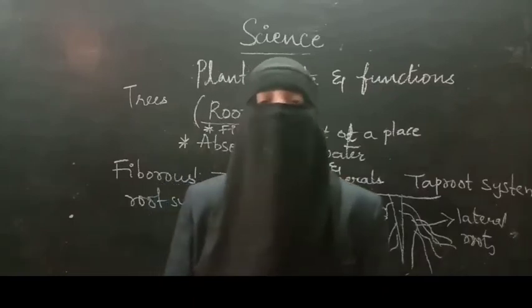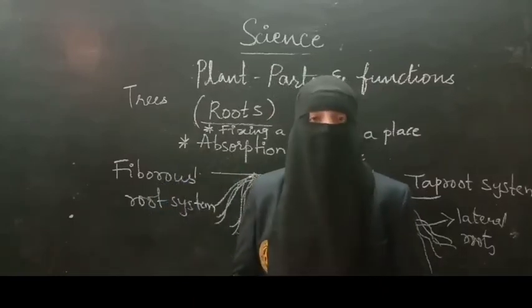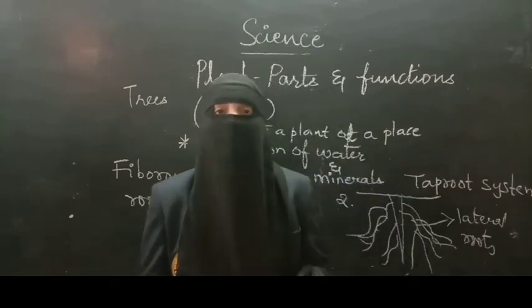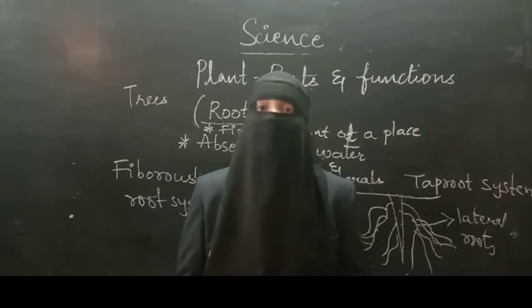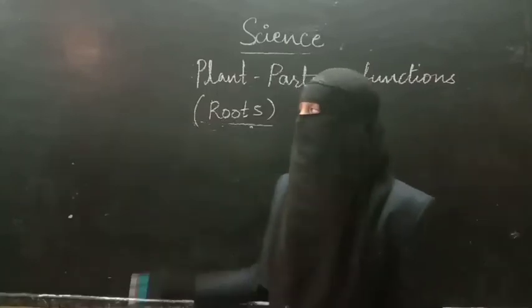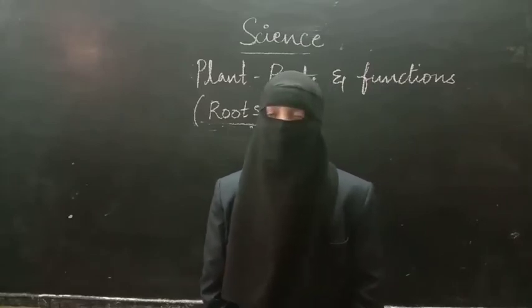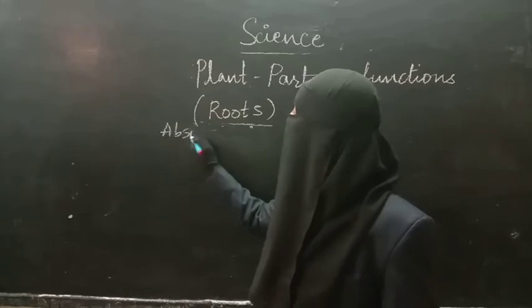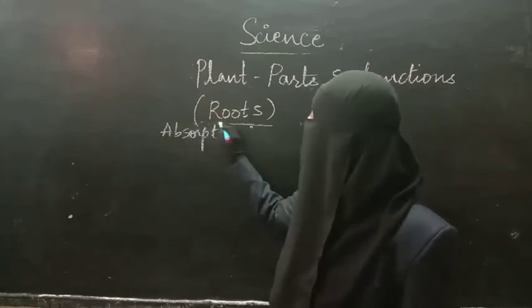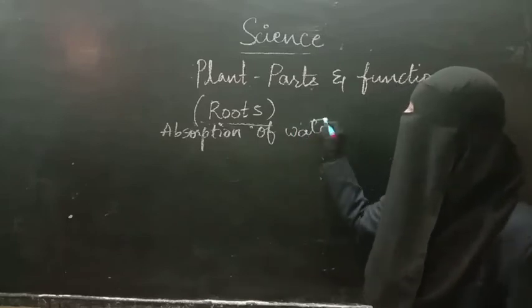So the part of a plant which helps in absorption of water and minerals is called the root. To know that, we have discussed an activity. Do you remember that activity? Now we are going to recall the same activity here. The activity is absorption of water through roots. So what is the function of root? Absorption of water. How can we know that absorption will take place or not? That can be known by doing an activity.